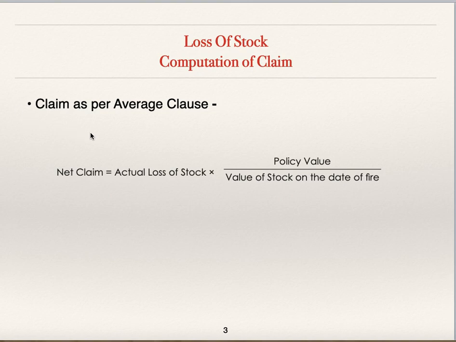We'll see the formula to be used if the average clause is to be applied only when there is underinsurance, that is, the policy amount is lesser than the cost of stock as on the date of fire. Then and then only the average clause is applicable. The formula to be used is actual loss of stock multiplied by policy value divided by value of stock on the date of fire.